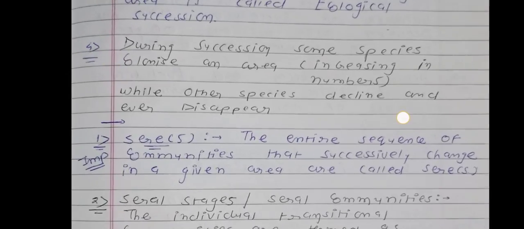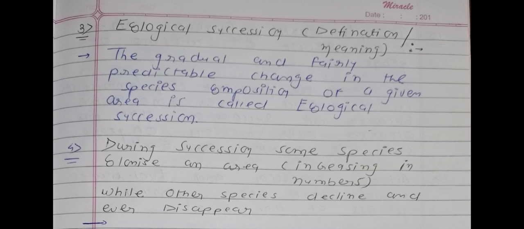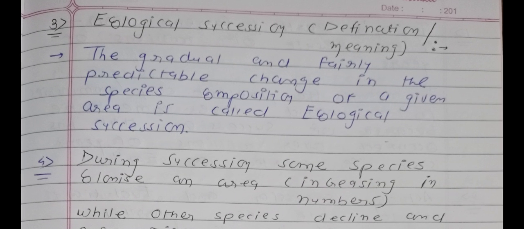Now we will go to the next page. See, another definition will be there. See point number 3, the definition of ecological succession. Now we have a new word, which is succession. The proper term is ecological succession. It means the process of succession found in ecology is known as ecological succession.